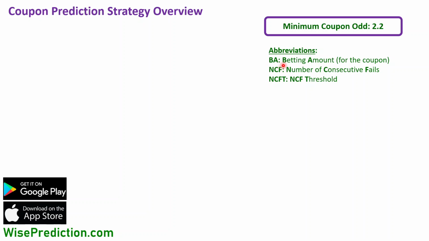The BA stands for betting amount, or the stake for the coupon, how much money you're going to put on each coupon. The NCF stands for number of consecutive fails, how many times the coupon prediction fails in a row consecutively. And NCFT is the number of consecutive fails threshold: at most, how many consecutive losses can we actually tolerate. This has a meaning, and it's going to get clearer when we go through the algorithm itself.